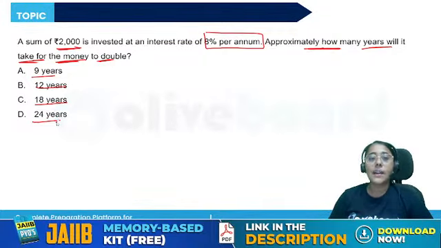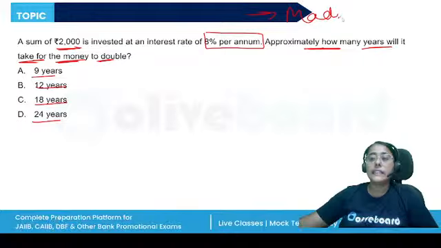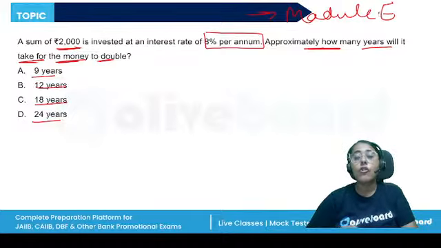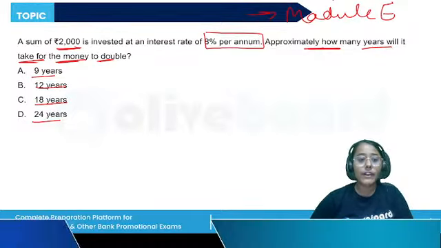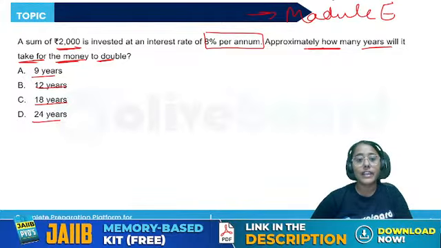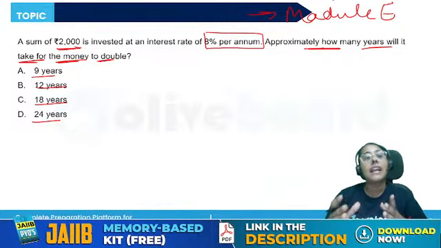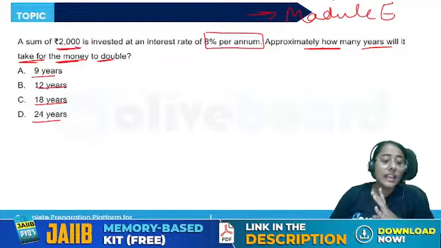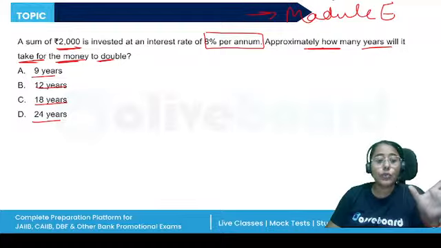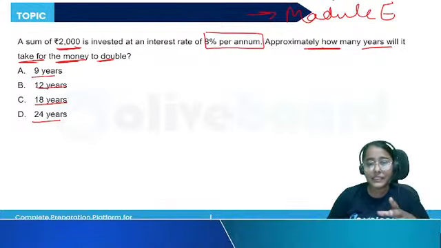In this exam cycle, we saw many questions from our Module E, that is the additional reading material on home loans. From there, one question was asked from the rule. There are three rules in which we discuss the time value of money, right? The rule of 72 tells us that our money is going to become double in these many years.